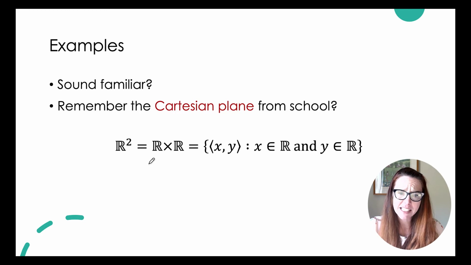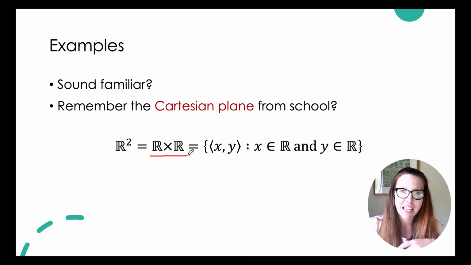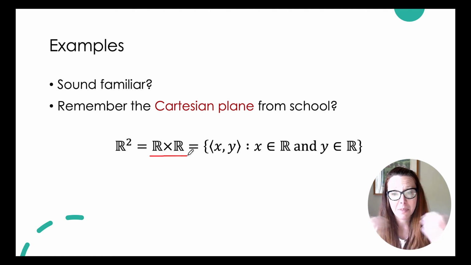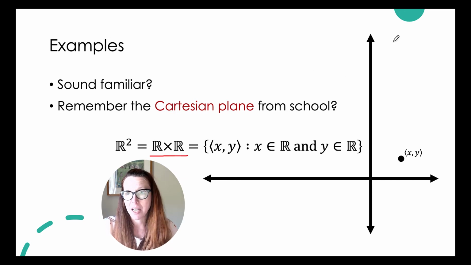And so if we remember that, that's actually the Cartesian product of all of the reals and all of the reals. So what it produces is a set of ordered pairs, x and y, where x can be any real number, y can be any real number. And so we then map these things onto this XY grid. So y is the vertical bit. And so this is y, all these big numbers, positive numbers, negative numbers to the bottom, and x ran from left to right with the positives over on the right and the negatives over on the left.